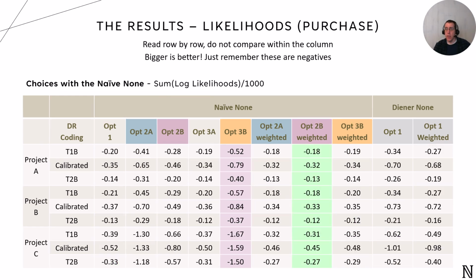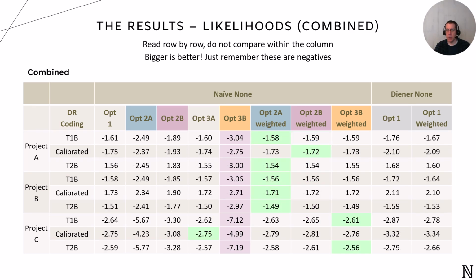Next, let's look at the likelihood results for the scenarios that include the none option, essentially measuring purchase likelihood. Here we see the weighted options perform exceptionally well. Option 2B is the row max in each case. This shows that breaking the choice sets into smaller weighted components not only preserves, but actually enhances the model's ability to predict purchase likelihood. The unweighted versions, on the other hand, perform much worse, confirming that the weighting approach is critical.